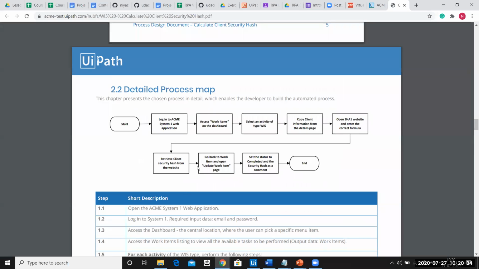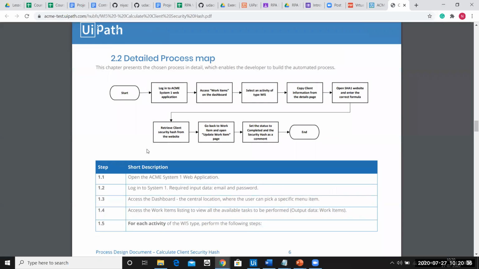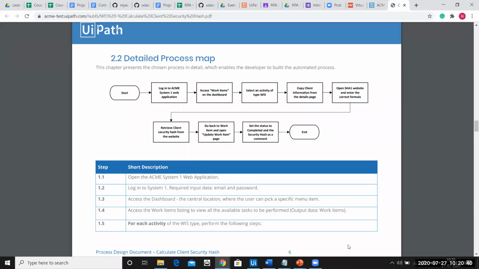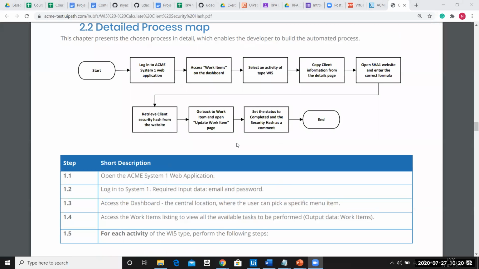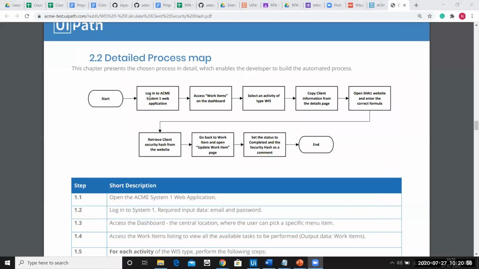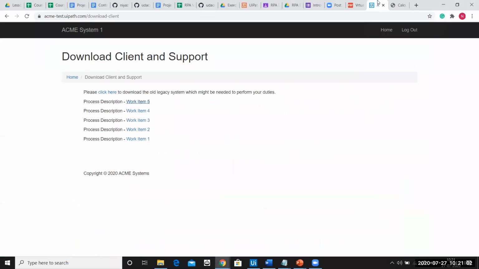So this is the actual flow of the process that you want to build. What does this process say? The process says start, as in this is where you will start your automation. Let me just zoom in if people are not able to see it. Okay, cool. Now it says login into the Acme website. So this is the first part. Let us go ahead and do that.